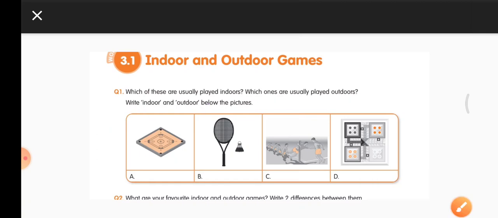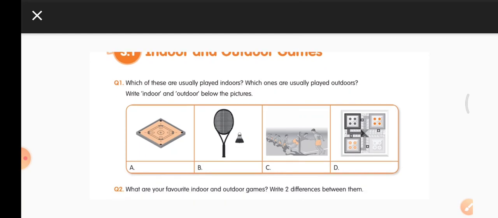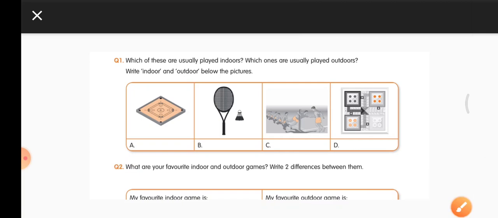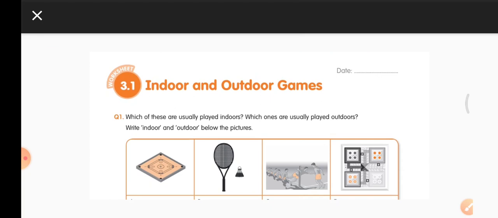Right? So, in the first picture, that is picture A, what do we see? What game is it? It is carom. Okay, carom, is it an indoor game or outdoor game? Yes, it is an indoor game. So, you are going to write indoor, the spelling, INDOOR.